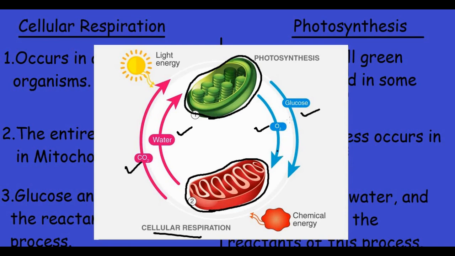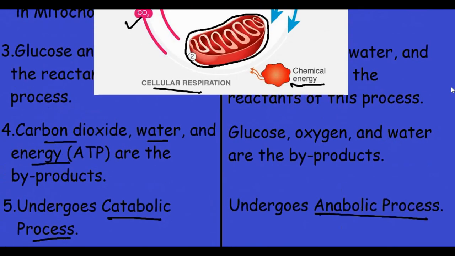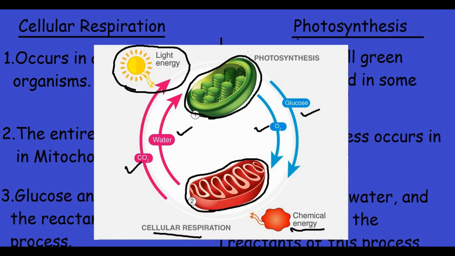The intakes are oxygen, glucose and chemical energy, and the products are carbon dioxide and water. For photosynthesis, sunlight is necessary, so this is shown in the diagram here. So these were the differences between cellular respiration and photosynthesis.